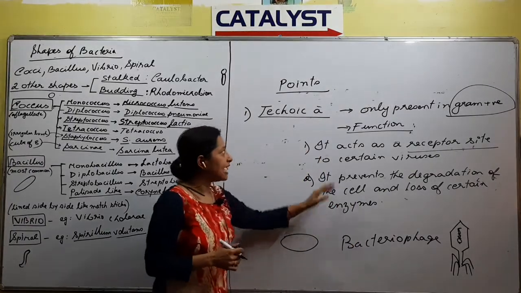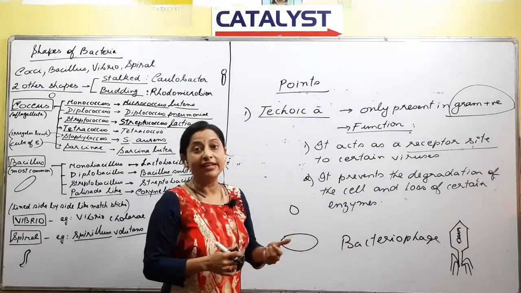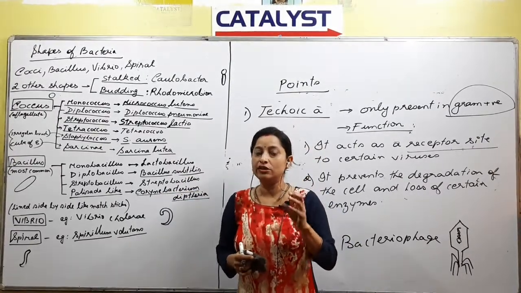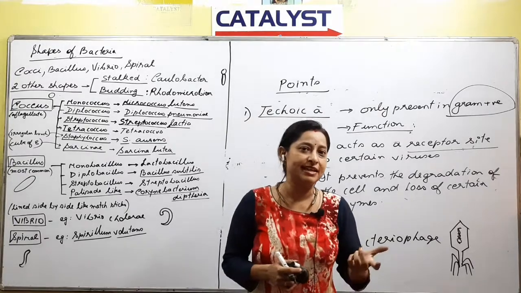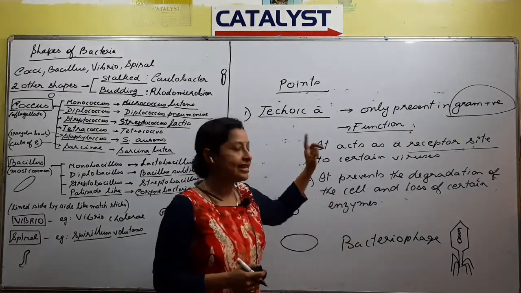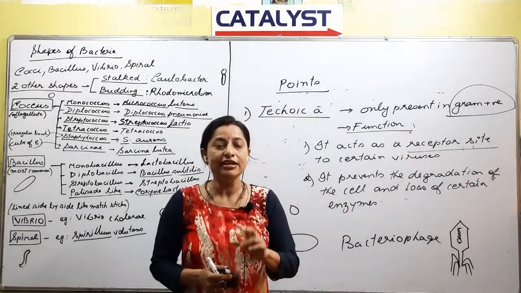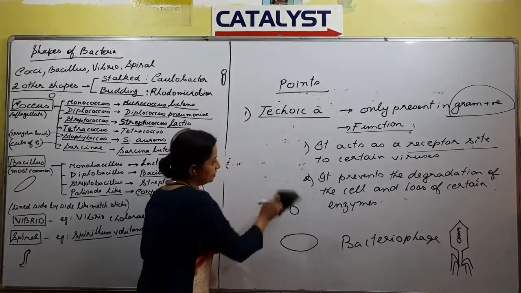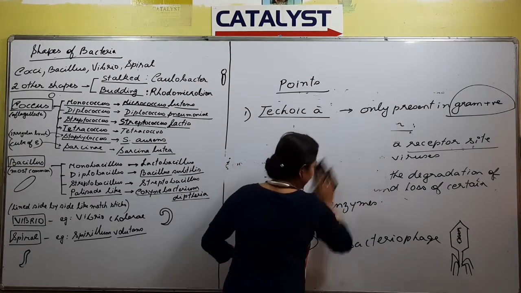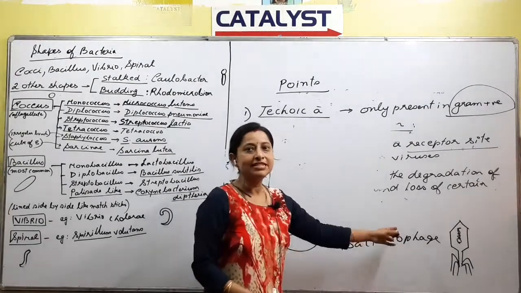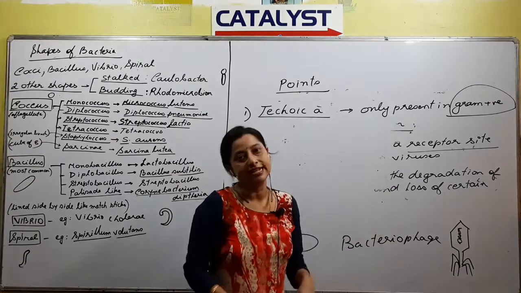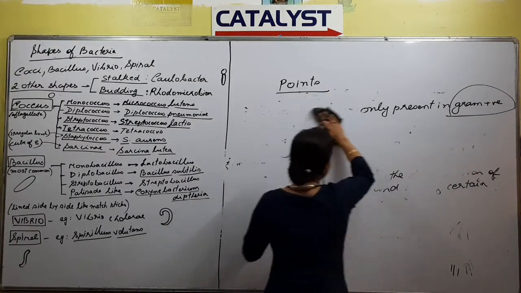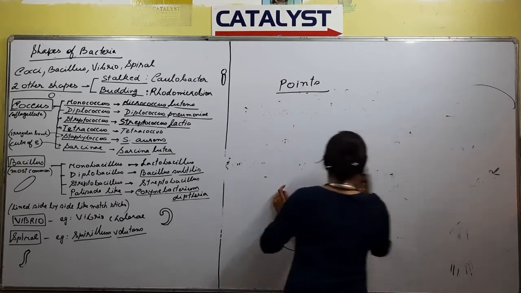So what I was saying is, I was discussing teichoic acid. Where will you find teichoic acid? Obviously on the cell wall of the bacteria. What is the function of a cell wall? To prevent the cell from expanding and bursting. What is the function of teichoic acid? It acts as a receptor site, the area in which the virus will come and attack, right? So these are the informations about teichoic acid. As far as bacteriophage is concerned, when we study virus we will do the details of bacteriophage. So, related to the cell wall of bacteria, the first point is teichoic acid.